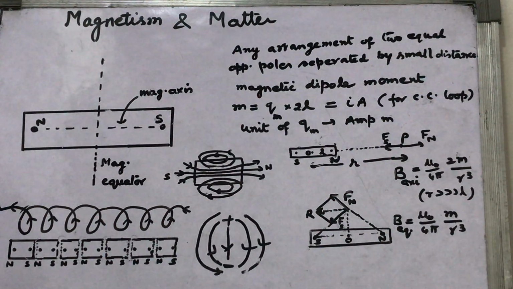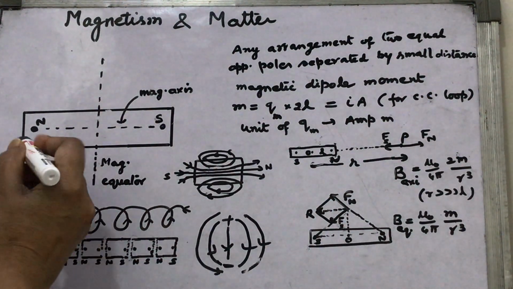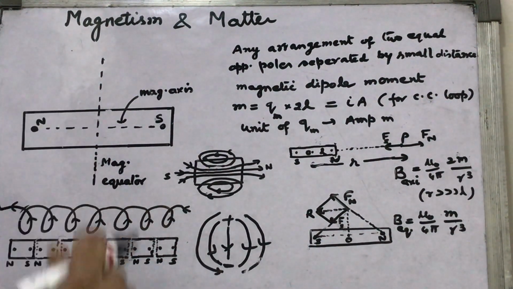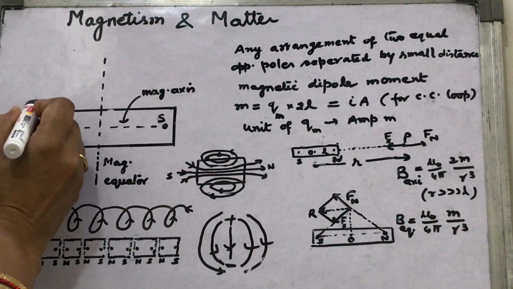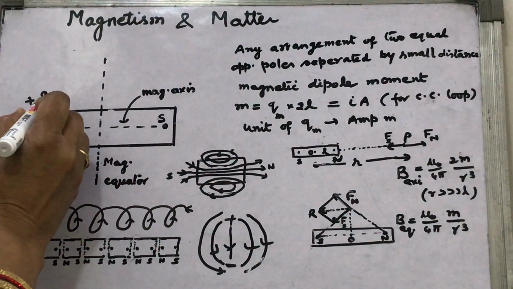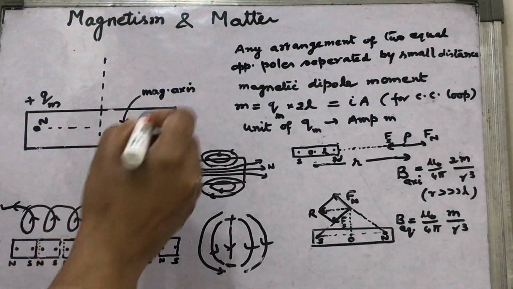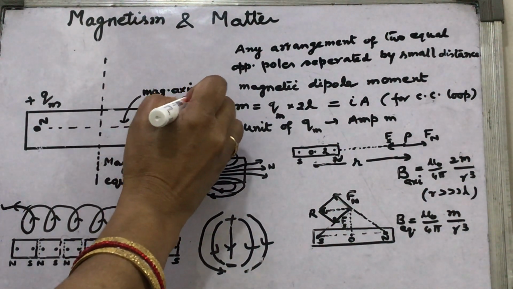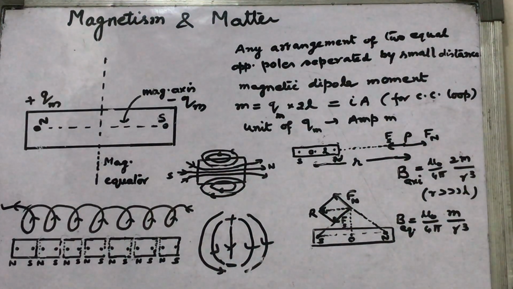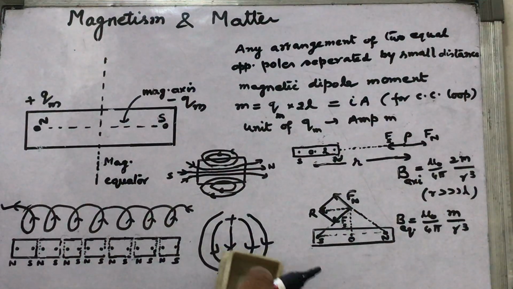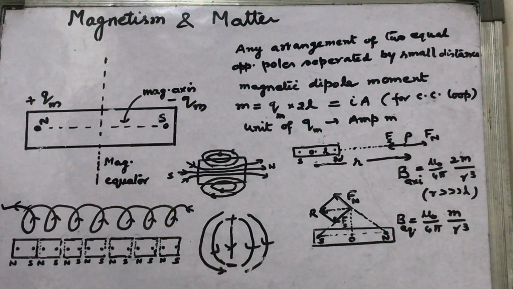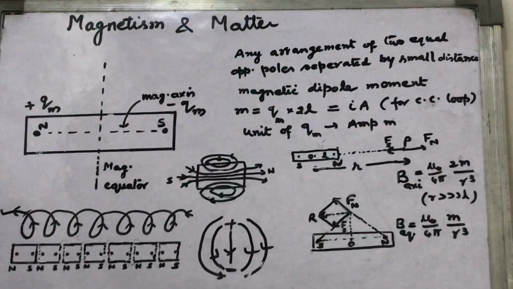What is this Qm? Look, this north pole is plus Qm and this is minus Qm. So magnetic dipole strength can be compared with electric dipole strength.